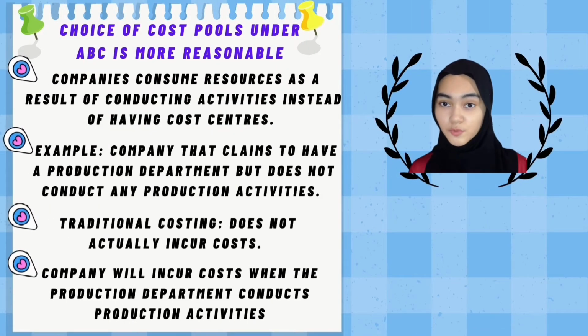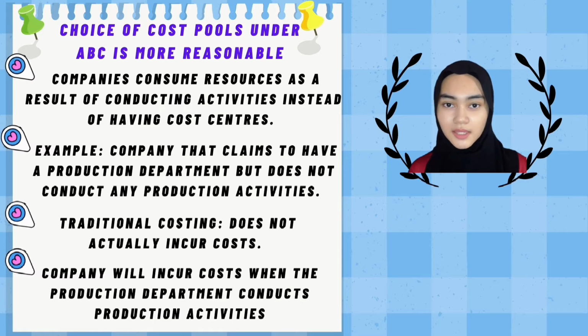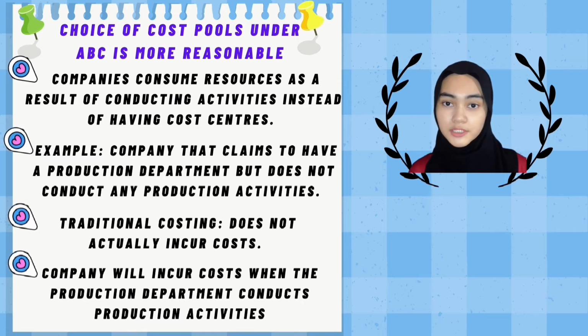The choice of cost pools under ABC is more reasonable because companies consume resources as a result of conducting activities instead of having cost centers. For example, consider a company that claims to have a production department but does not conduct any production activities. Under traditional costing, it does not actually incur costs. However, the company will incur costs when the production department conducts production activities such as handling materials, setting up machines, running those machines, and doing quality control.